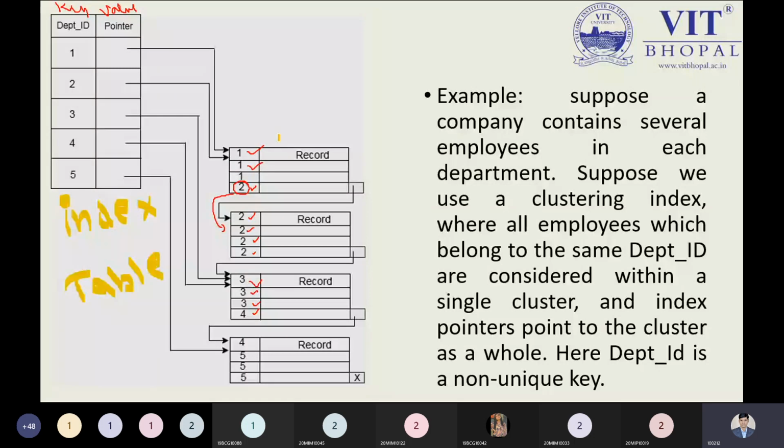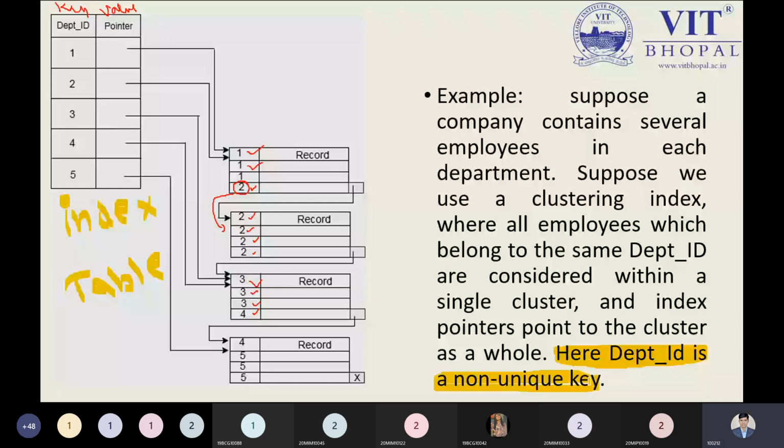For example, suppose the company contains several employees in each department, and suppose we use a clustering index where all employees who belong to the same department ID are considered a single cluster, and the index pointer points to the cluster as a whole. So here department ID is a non-unique key. Please focus on this point: we are not following unique, we are following non-unique.